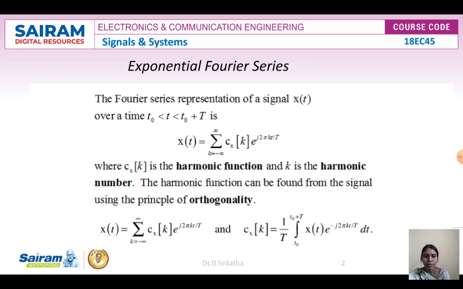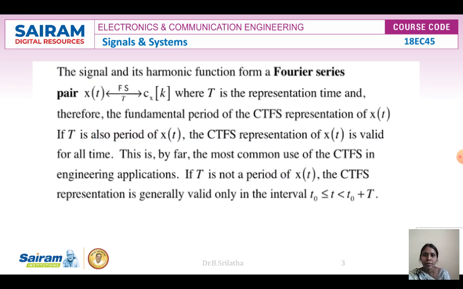Now x of t is equal to the summation k equals minus infinity to plus infinity of c x of k e power j 2 pi kt by T, and c x of k is the reverse: 1 by T integration from t naught to t naught plus T of x of t e power minus j 2 pi kt by T into dt. This is c x of k. Whatever is positive in x of t becomes negative here, with 1 by T.